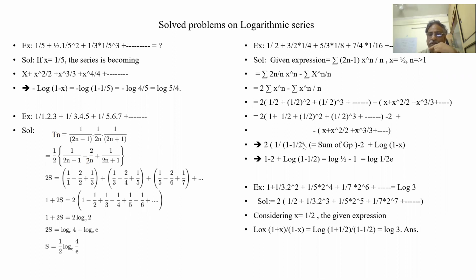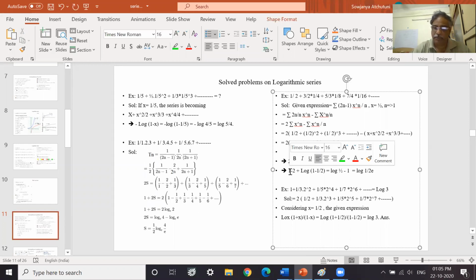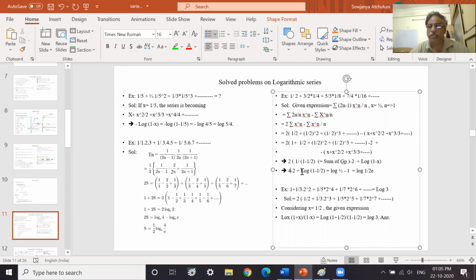So 1 minus 1 by 2, this is half, becomes 2. So here it is a by 1 minus r. 1 minus half is bottom half. So this becomes 4. It's actually becoming 4 minus 2 plus log half. So 4 minus 2 is 2 plus log half. This is the answer.